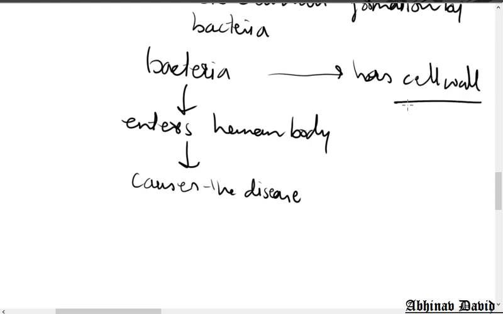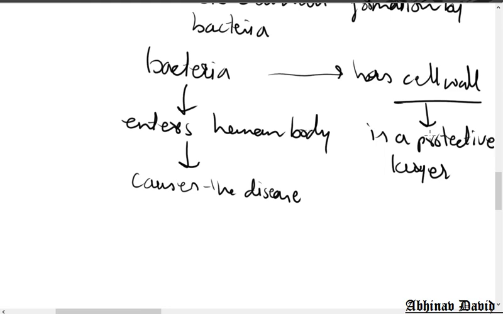Now what is the use of the cell wall? The cell wall is a protective layer, and this cell wall protects the bacteria from our immunity, from our white blood cells. So our white blood cells cannot kill that bacteria. Why? Because it has a cell wall.